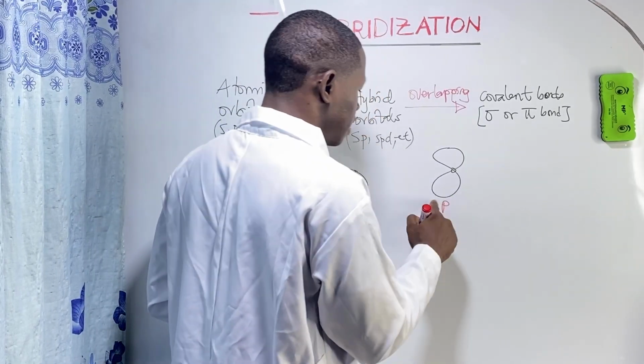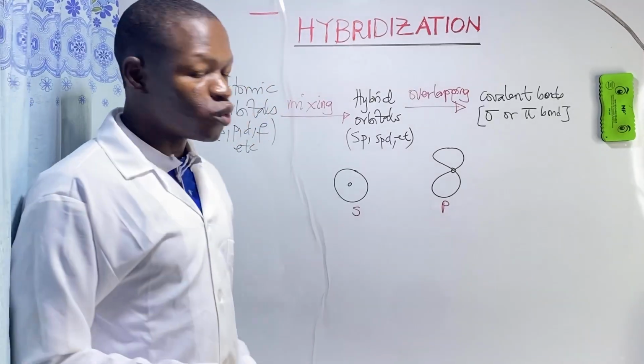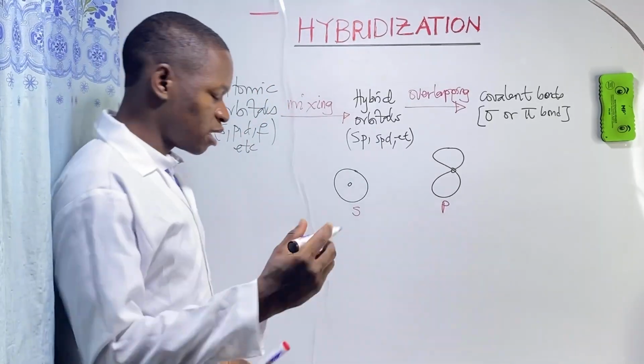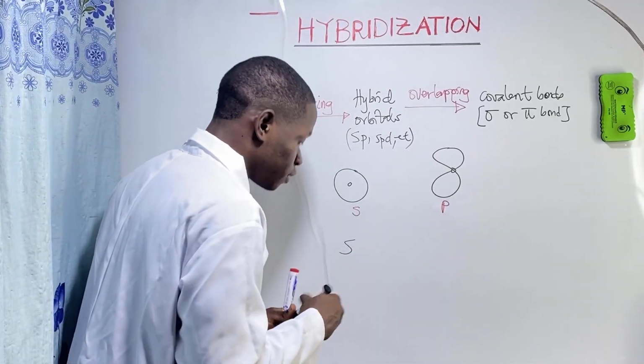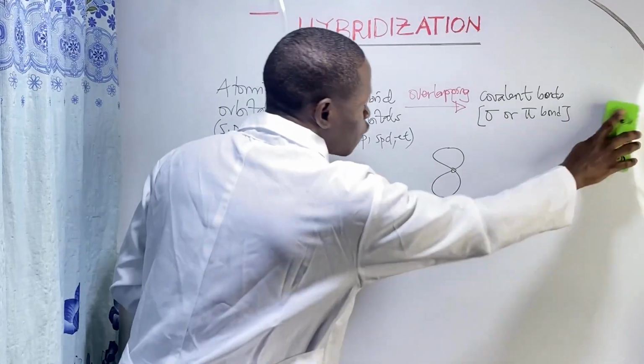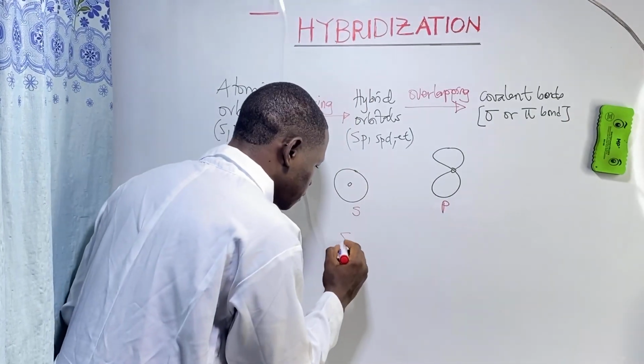So, sigma bonds. Let's take the first one. How are sigma bonds formed?